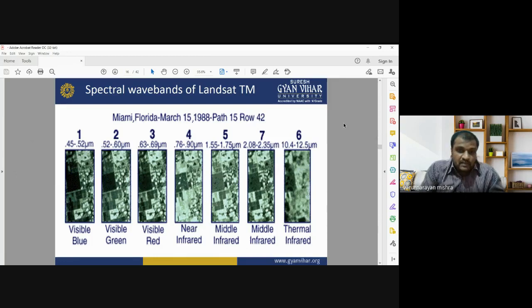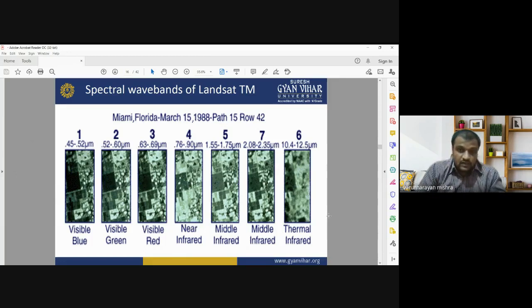It means the sensor, which is the thematic mapper sensor, is able to detect 7 wavelength intervals of the electromagnetic radiation. So here these 7 bands are visible blue, green, red, then near infrared, mid infrared, and thermal infrared. So there are a total of 7 bands.